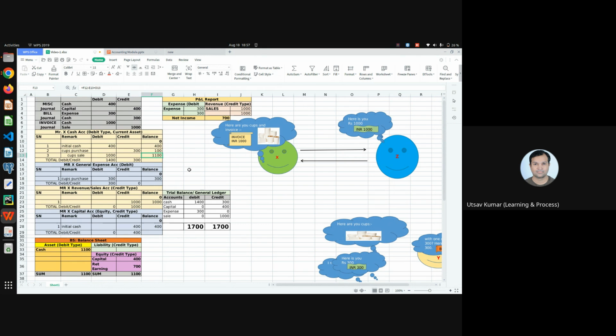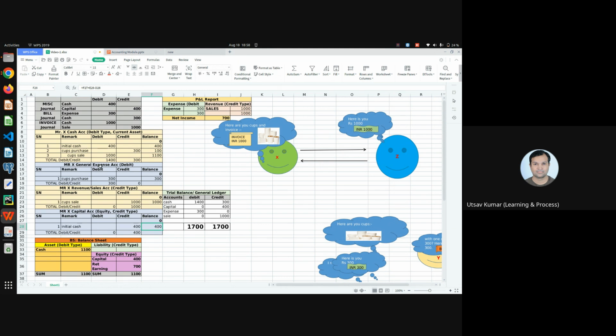After all this happening, all business happened, we finally have 1100 in my cash account, 300 in my expense account, 1000 in my sales account, and 400 in my capital account.